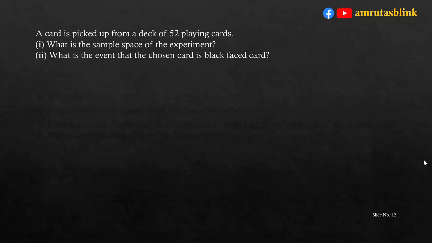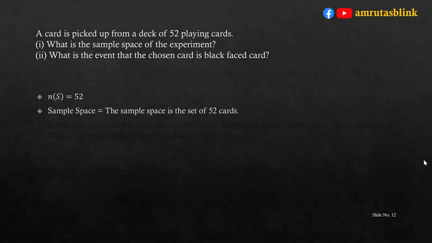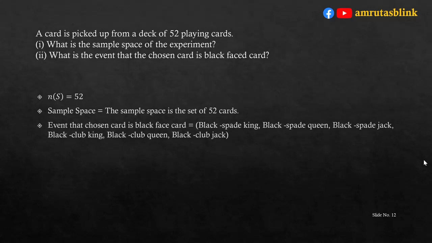A card is picked from a deck of 52 playing cards. What is the sample space of the experiment? What is the event that the chosen card is a black face card? Now, a card is picked from a deck of 52 cards. So, how many events will be there in the sample space? That is 52. So, the sample space is the set of all 52 cards.